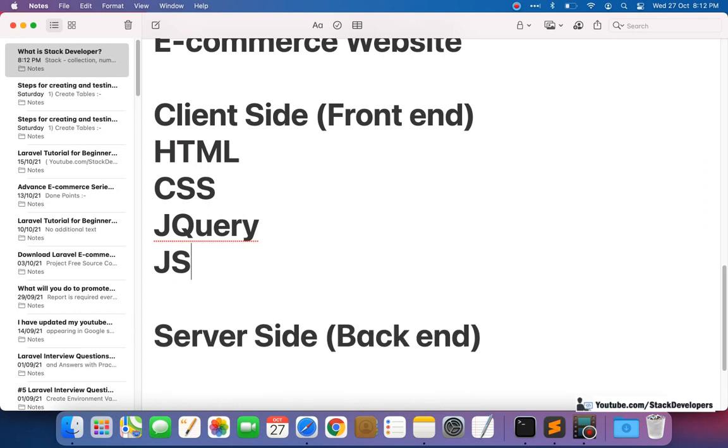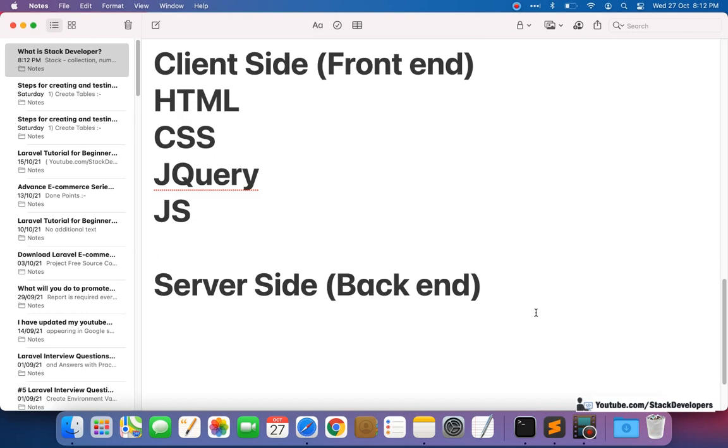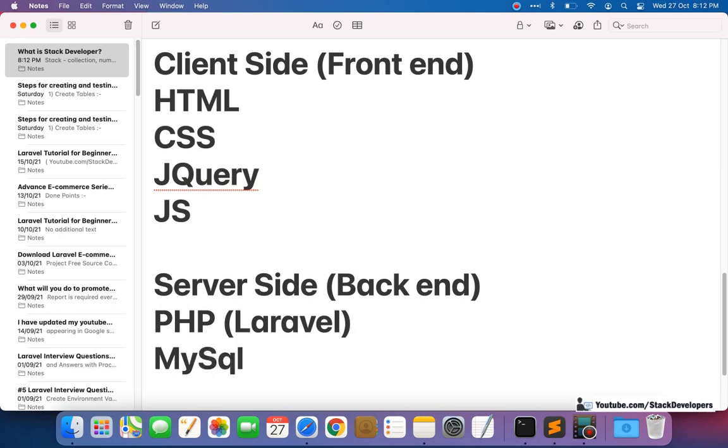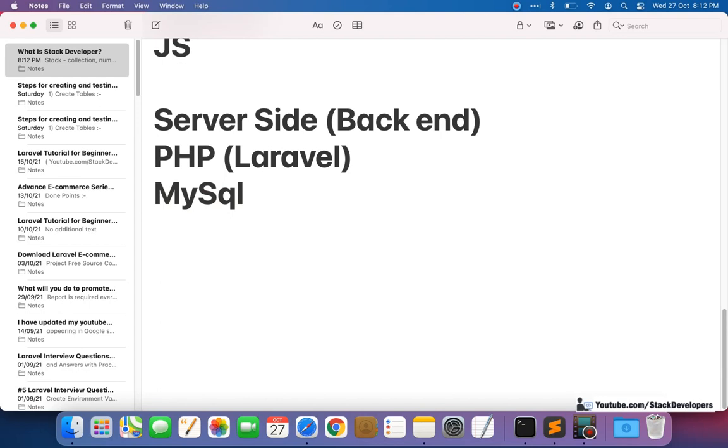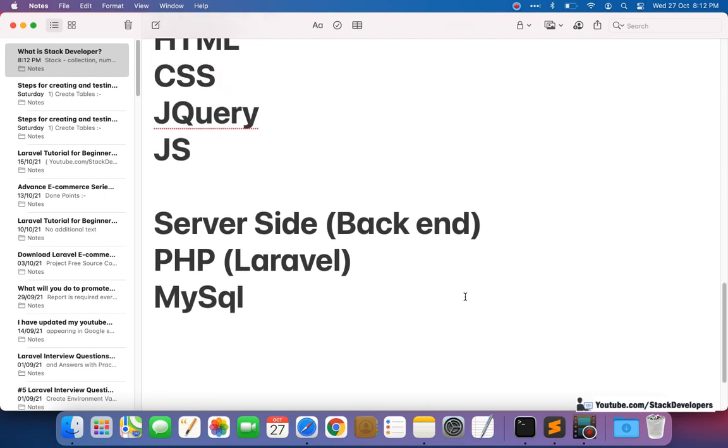Okay, so first in the Laravel e-commerce website, we did these things first of all, and after that, the server side. In the server side, we have PHP, that is Laravel, the Laravel framework. And then the MySQL database. Okay, so this one comes here. We can also say Ajax is both client side and server side. Okay, we will not consider it, but see, PHP and MySQL we have used as server side.